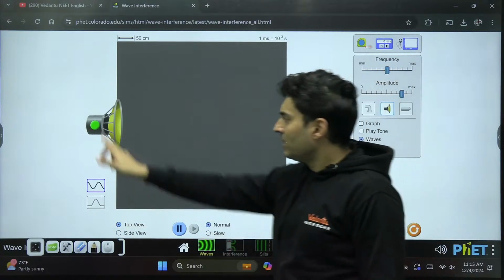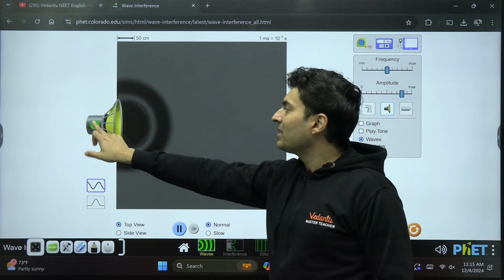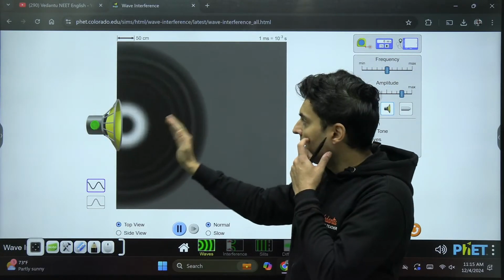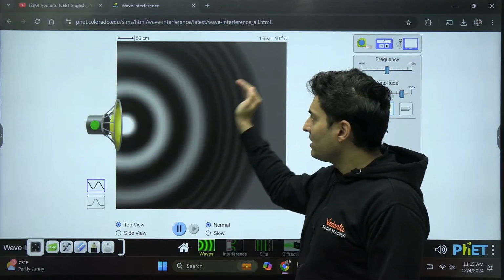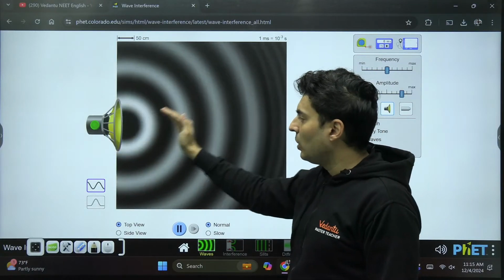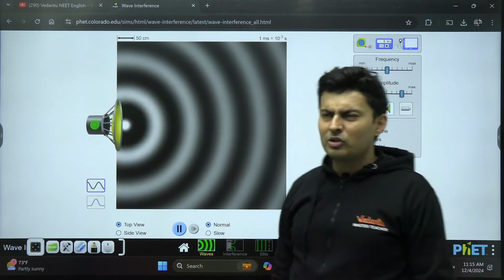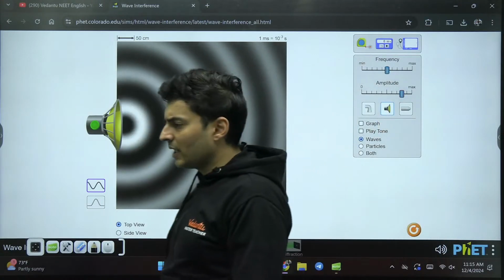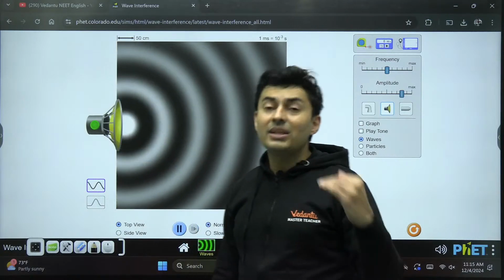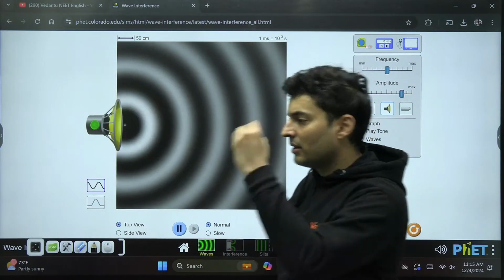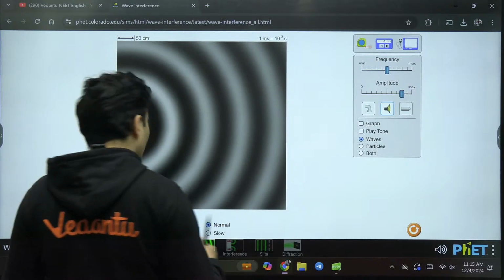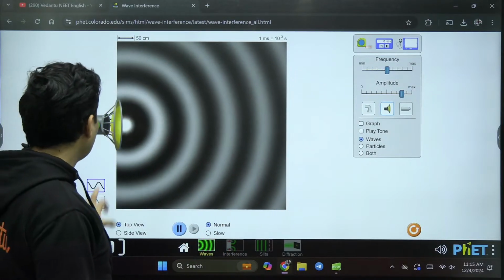You can see this is the speaker. It is vibrating, so it is generating some sound. The speed with which the wavefront of the sound travels is also the speed of the sound wave, which we know is around 340 meters per second. For light, it is around 3 lakh kilometers per second. So it's a huge difference.